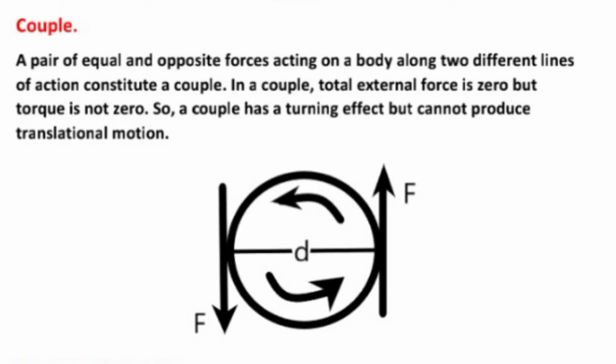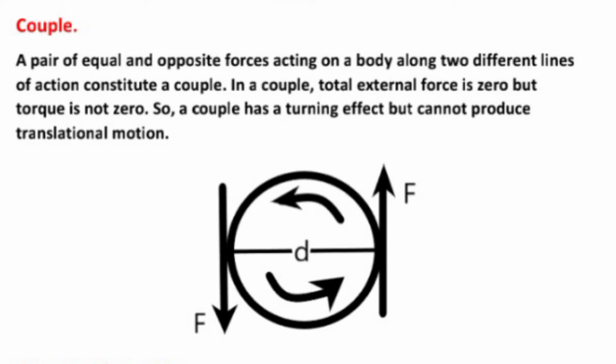Now the couple. What is a couple? A pair of equal and opposite forces acting on a body along two different lines of action constitute a couple. In a couple, total external force is zero, but torque is not zero. So a couple has a turning effect but cannot produce translational motion.